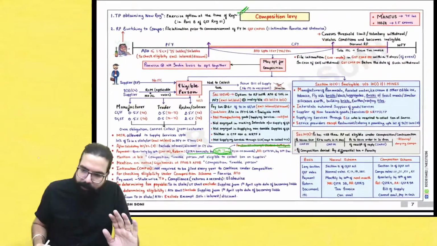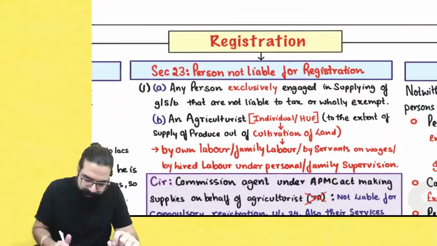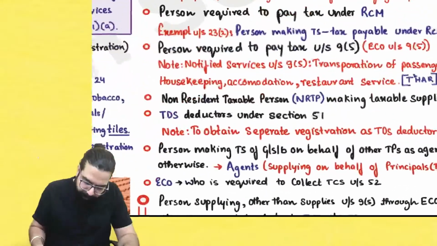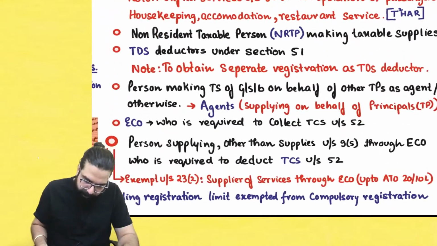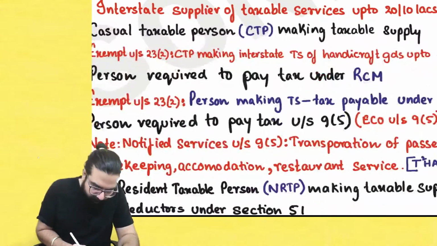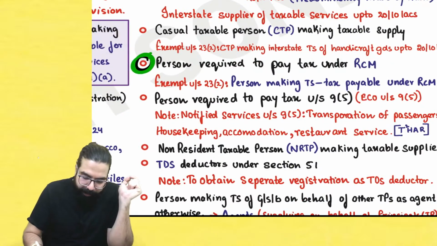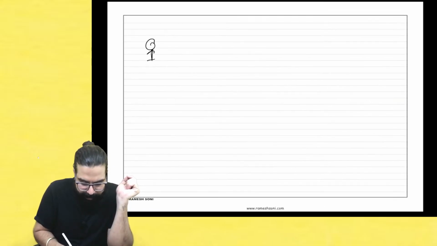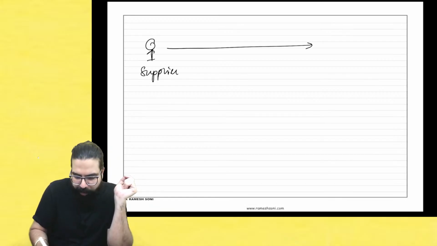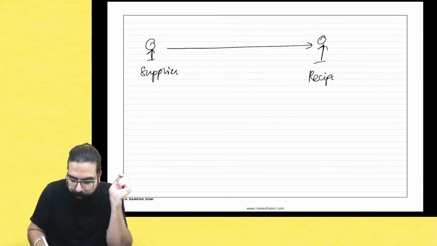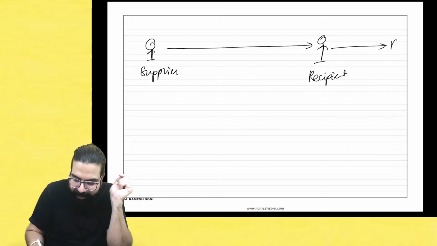In composition we are done. Now we are moving to the registration chapter. Here they used to say that whenever you have to pay GST, listen. Supposing I am a supplier and I am doing a supply to you. You are the recipient and you have to pay GST under RCM.